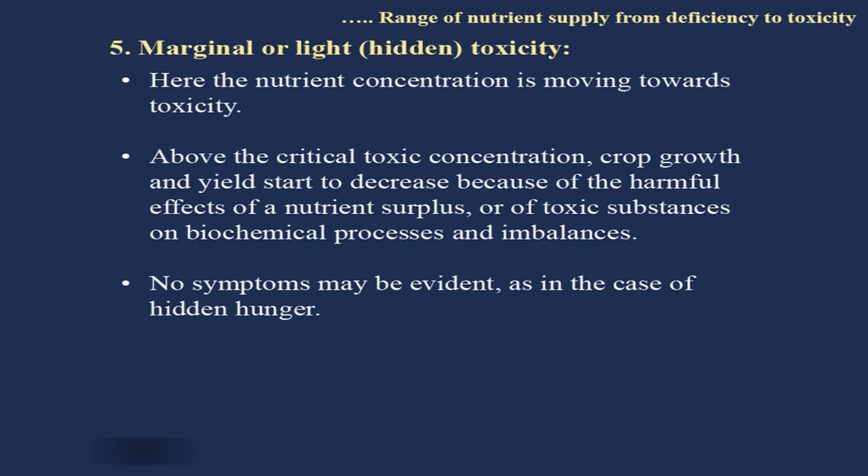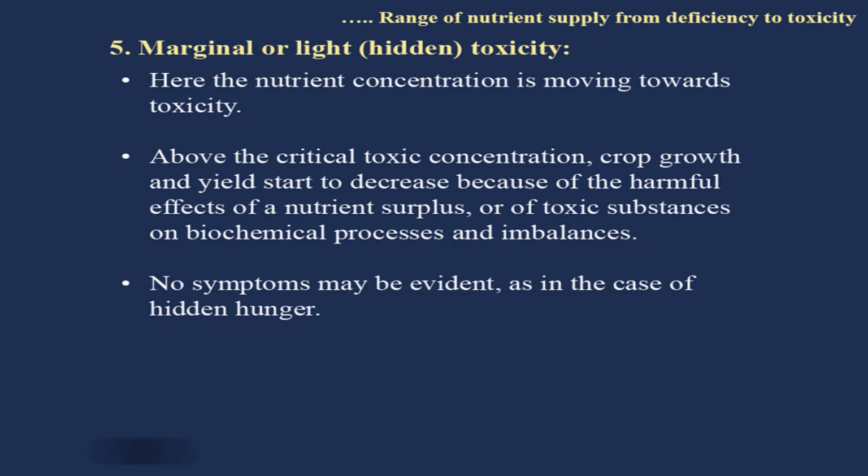The fifth stage or phase is marginal or light toxicity. Now you have crossed luxury consumption, and it has come to the toxicity level. Here the nutrient concentration is moving towards toxicity. Above the critical toxic concentration, crop growth and yield start to decrease because of the harmful effects of nutrient surplus or of toxic substances on biochemical processes, and imbalances are also caused.